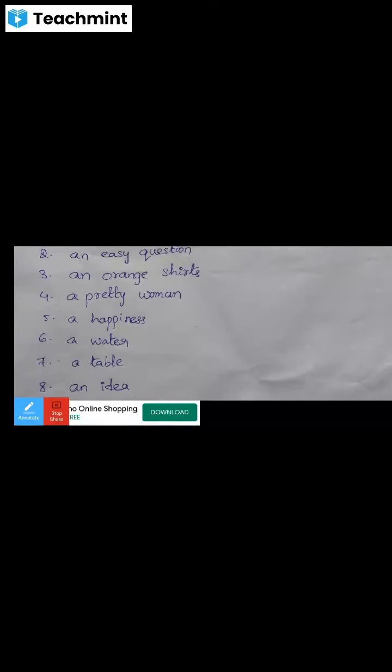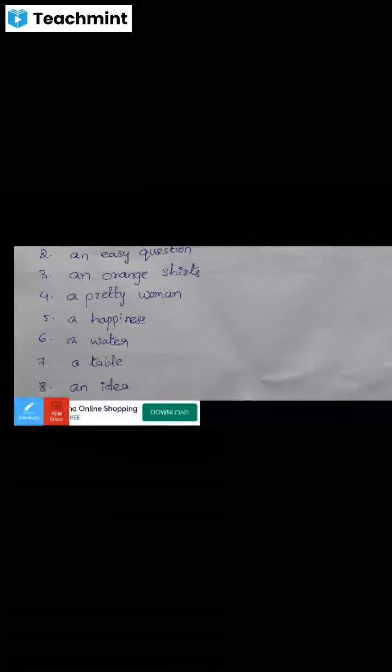I have an idea, meaning "నాకు ఒక ఆలోచన వచ్చింది", we say it like that: I have an idea. So that means an idea. The word idea begins with a vowel sound, and when the word begins with a vowel sound, we can use an.